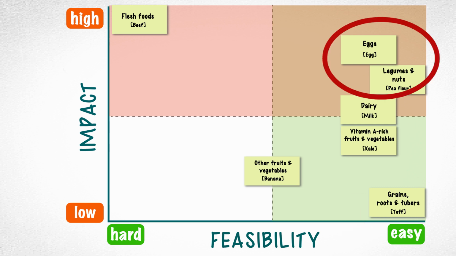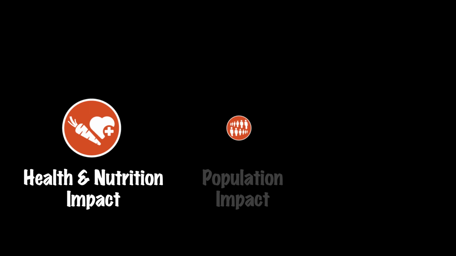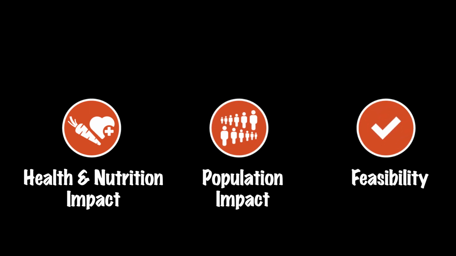As we can see, there are 2 small doable actions, feeding the baby eggs and feeding the baby pea flour, that are both high impact and high feasibility. These are wise choices for the key small doable actions to promote. Congratulations! You have just strategically used 3 kinds of data to identify key small doable actions that should be the program's focus. Let's review what we did to choose priority behaviors.